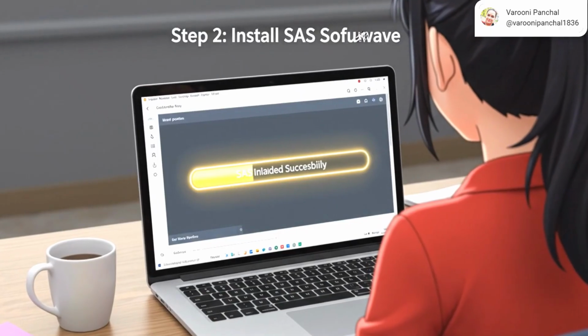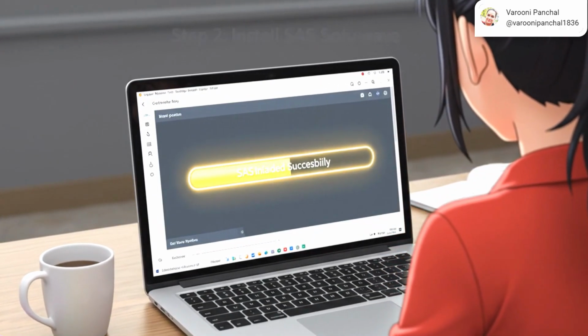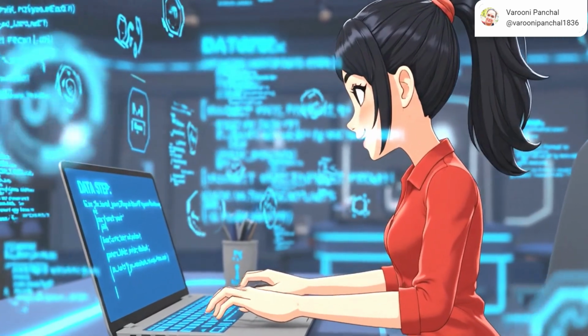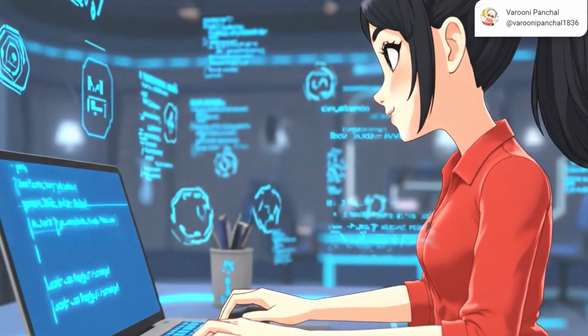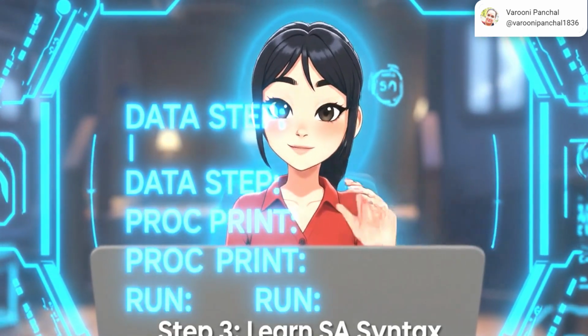Next, install SAS on your computer. Tools like SAS Studio or SAS On Demand help beginners start quickly. Learning SAS syntax is like learning a new language. Start with data steps and simple procedures.